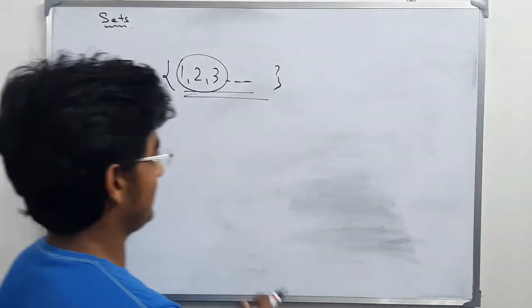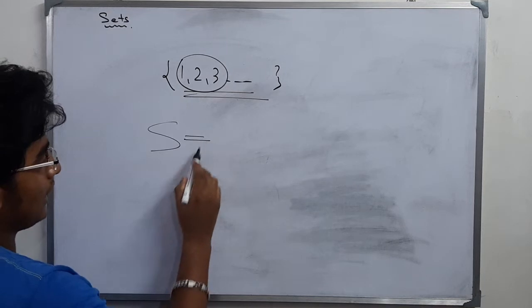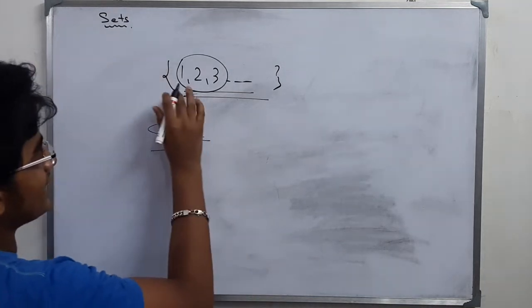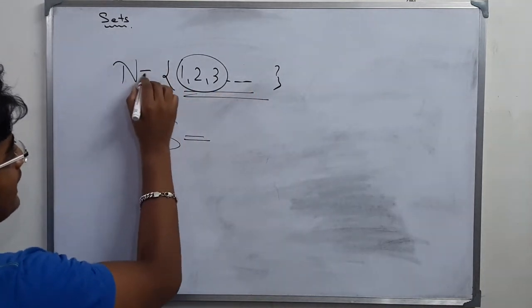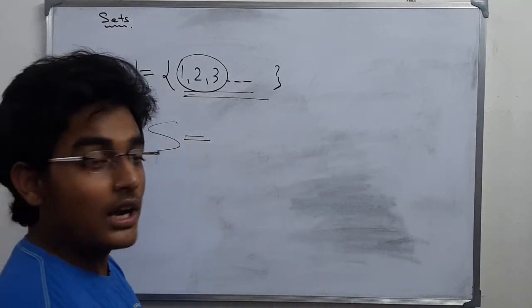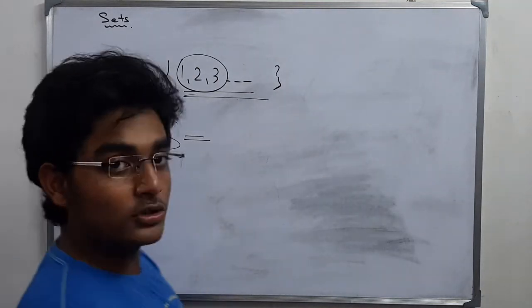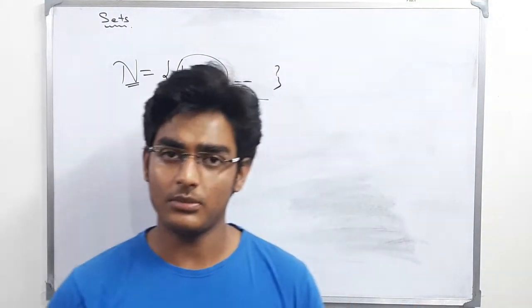Say I have a set S. Generally, the set containing all natural numbers is denoted by N. Now S is also a set which contains all natural numbers.